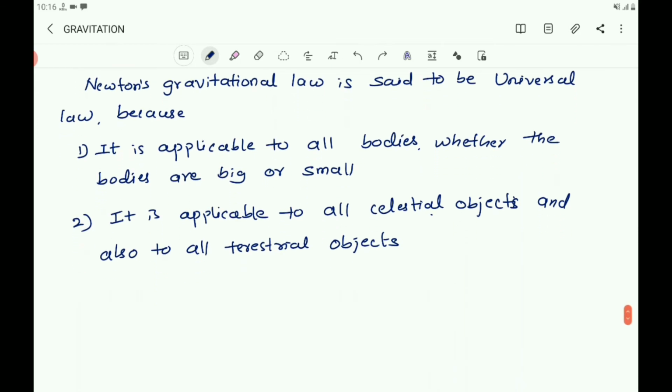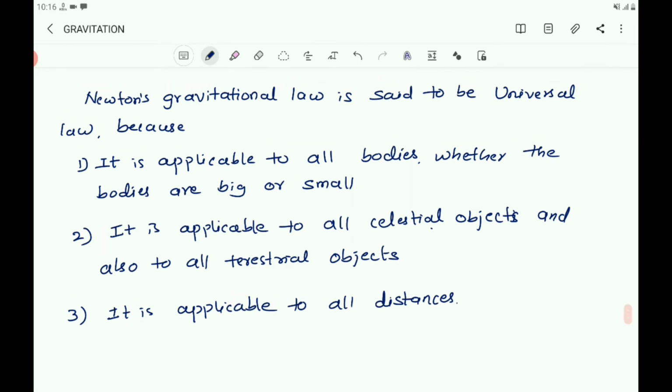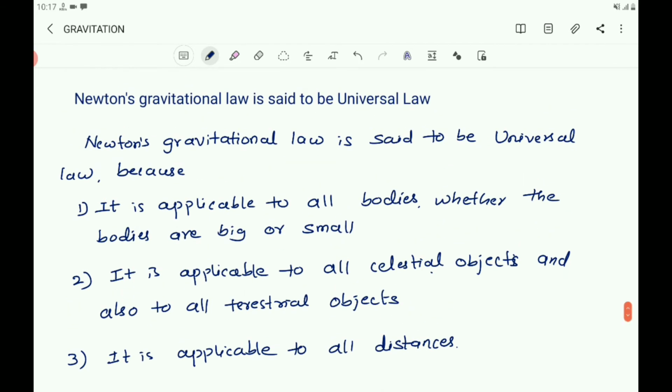And it is also applicable to all distances, the objects which are close together or objects which are far away from each other. So, because of all these reasons, Newton's gravitational law is said to be a universal law.